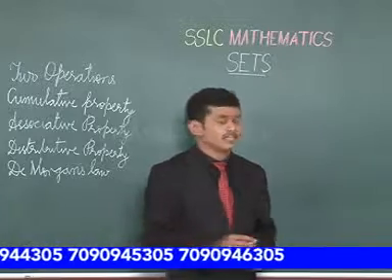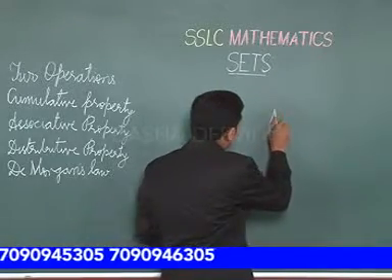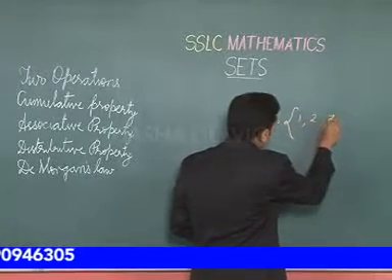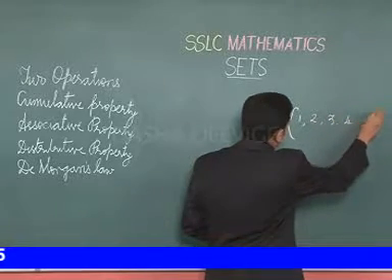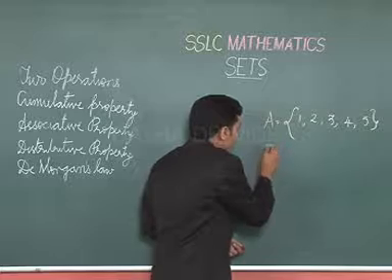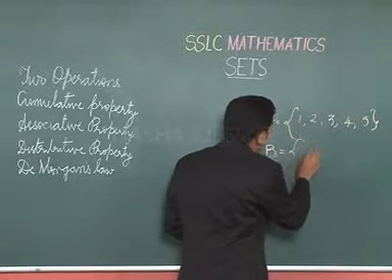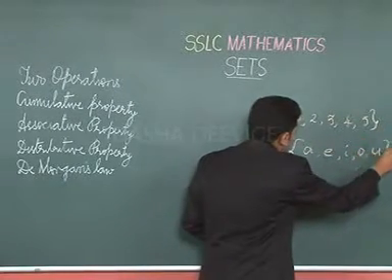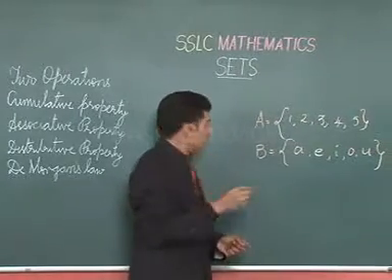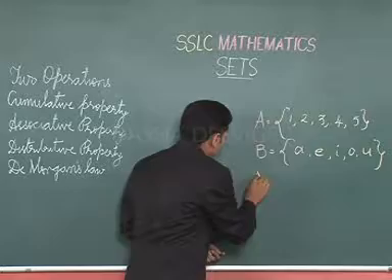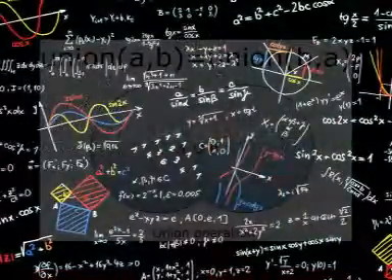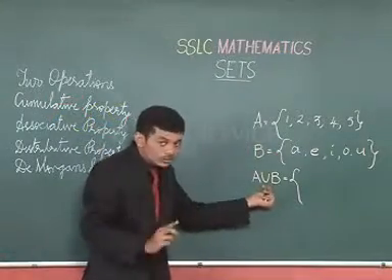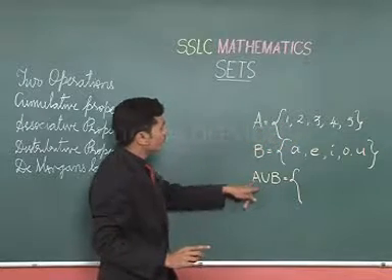Now, let us take an example. Let A be a set of numbers 1, 2, 3, 4 and 5, and B be a set of alphabets, that is vowels A, E, I, O, U. Now, A union B is an operation on sets. When we use this operation union, we combine all the entities of these two sets.